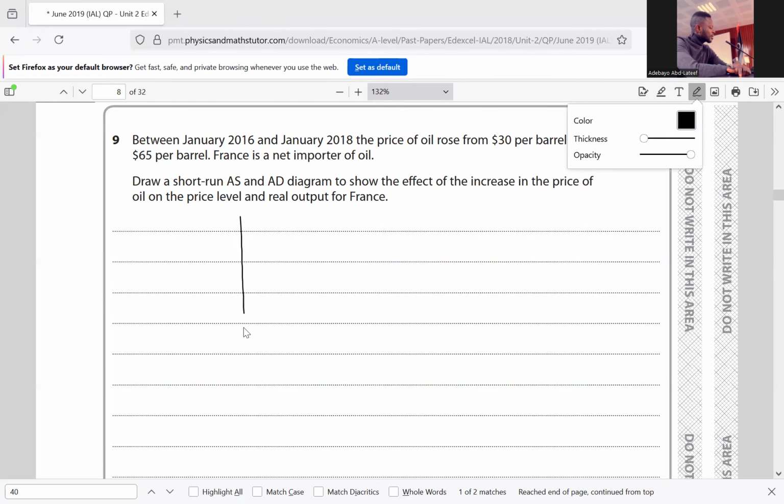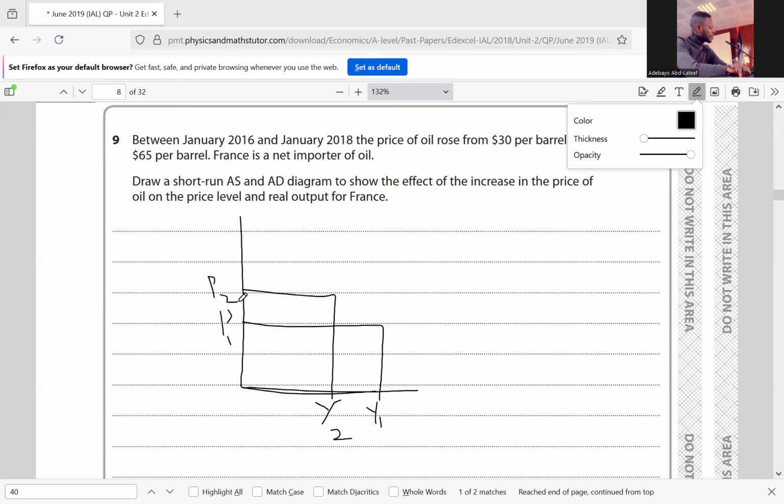So we have a graphical representation. We have Y1, Y2, we have P1, we have P2.